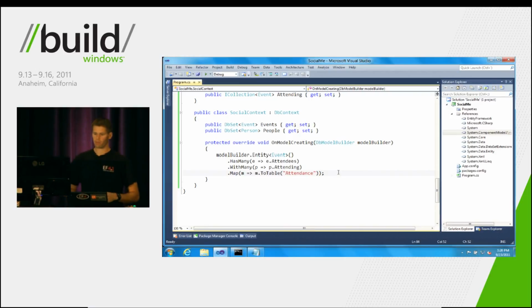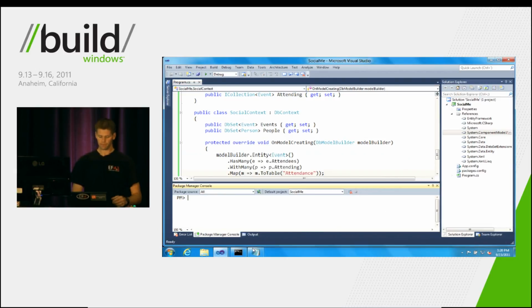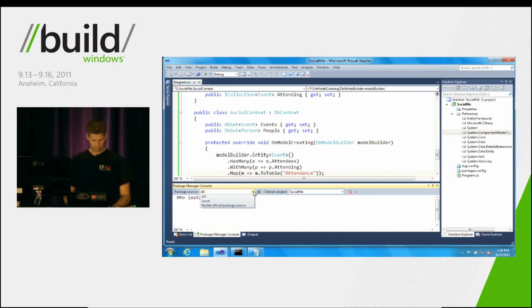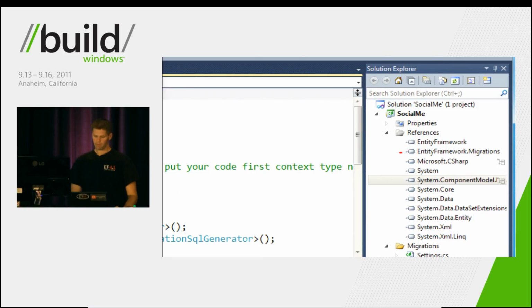So we'll switch back to our project. And the way you get started with Entity Framework migrations is you install a NuGet package. So we'll go down here, and instead of using the UI, I'm going to use the Package Manager console. And we can install the package. Install-Package, except I want my local feed. Entity Framework migrations.